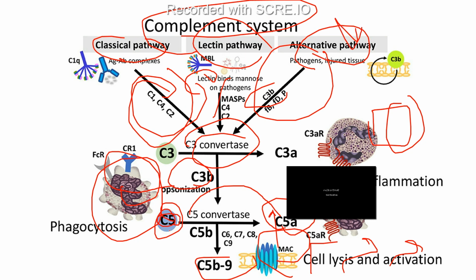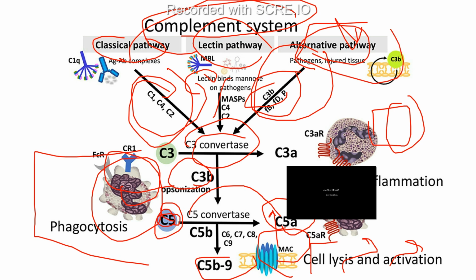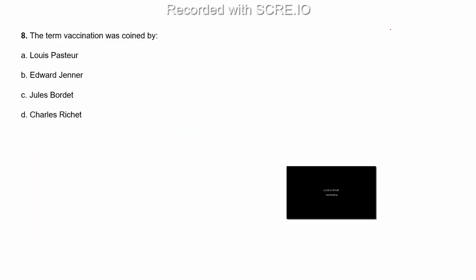This part is common between the classical and alternative, but this is the alternate molecule which alters the classical pathway, hence it is named the alternative pathway, right? So it's very complex, but in the upcoming classes you will learn it very nicely. This is just a very short brief.